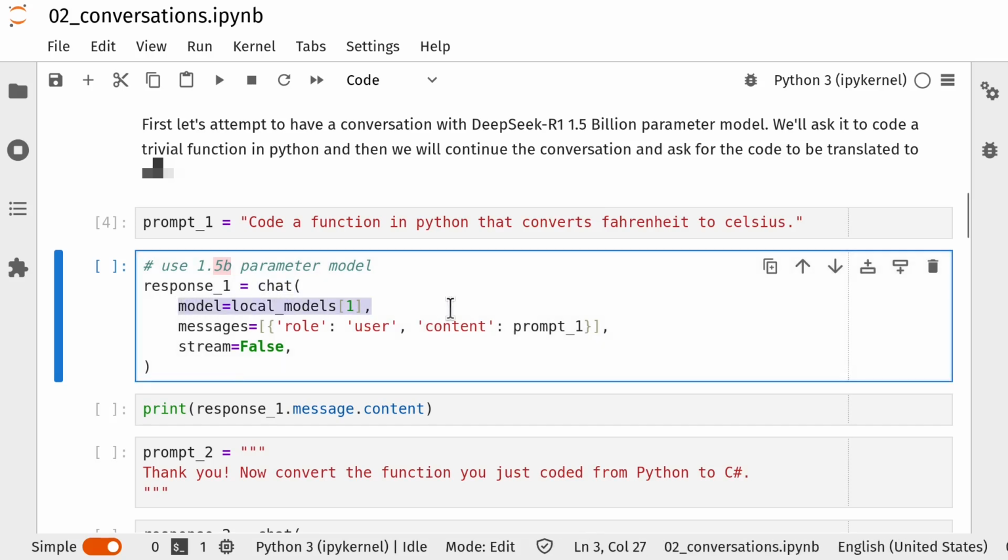So to prompt the language model through Ollama, I use the chat function. I select the model I'm interested in. Item 1 is the 1.5 billion parameter DeepSeek model. And I pass in my messages in this special format here. So it's a list that contains a Python dictionary. The first key is called role, and I'm specifying user. That just tells Ollama that it's me as a user that is constructing a prompt and passing it to a language model. Then the content key is the prompt itself, prompt 1. I'm setting stream to false here. So we're going to have a brief pause while the language model generates all of its text, and then that will be displayed on the screen.